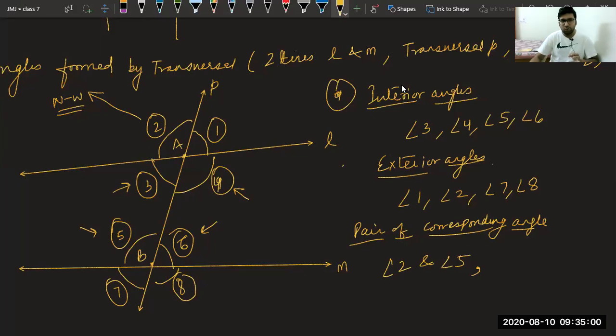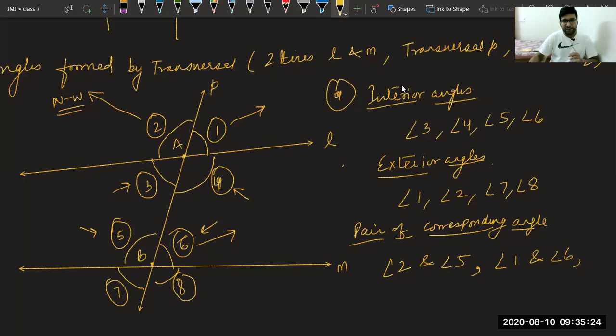Similarly, angle 1 is looking towards northeast. What other angle is looking towards northeast? As angle 1 is looking towards northeast, angle 6 is also looking towards northeast. So angle 1 and angle 6. Very good.